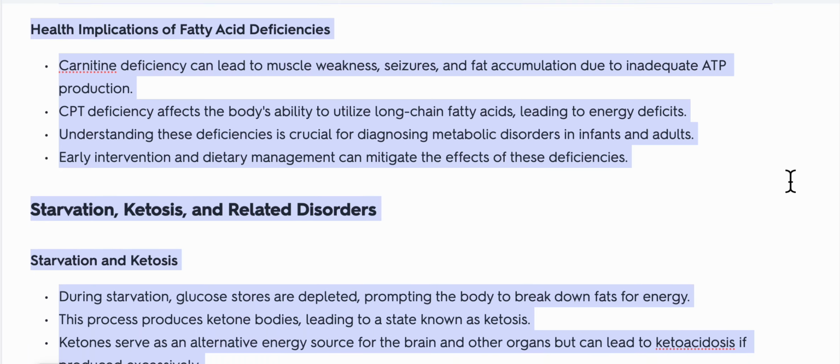Health implications of fatty acid deficiencies. Carnitine deficiency can lead to muscle weakness, seizures, and fat accumulation due to inadequate ATP production. CPT deficiency affects the body's ability to utilize long-chain fatty acids, leading to energy deficits.